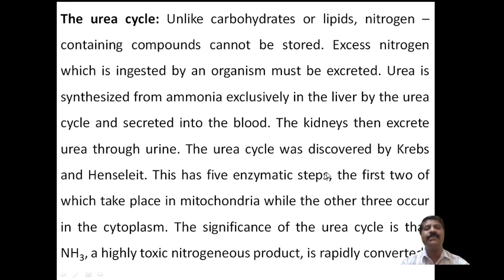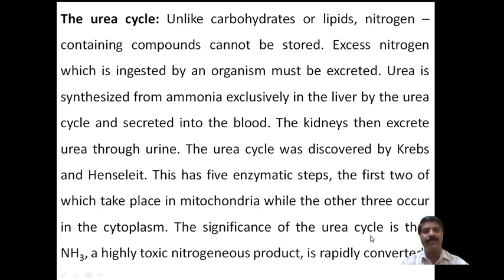The urea cycle was discovered by Krebs and Henseleit. It has 5 enzymatic steps. The first 2 take place in the mitochondria, while the other 3 occur in the cytoplasm. The main significance of the urea cycle is that ammonia is combined to form urea, which can be excreted.